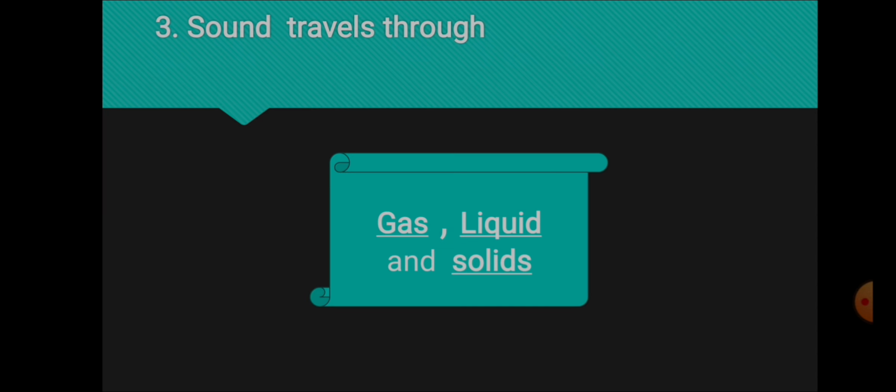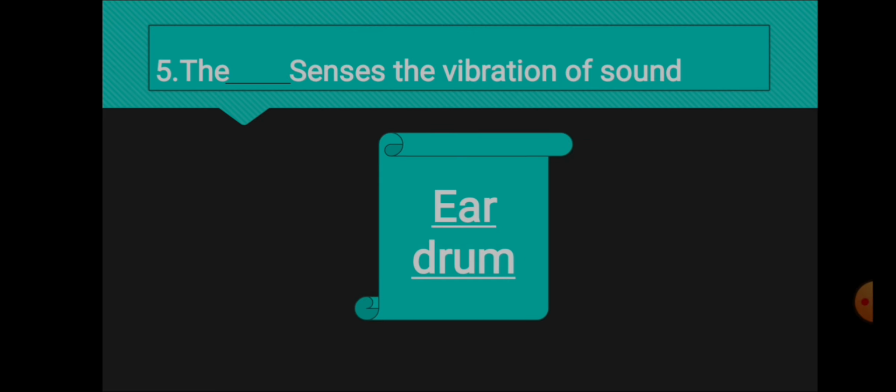Sound is a form of energy and sound waves are mechanical waves. So it can travel through gas, air, liquid and solids. It cannot travel through vacuum. Next. Eardrum. Eardrum is the part that senses the vibration of sound.